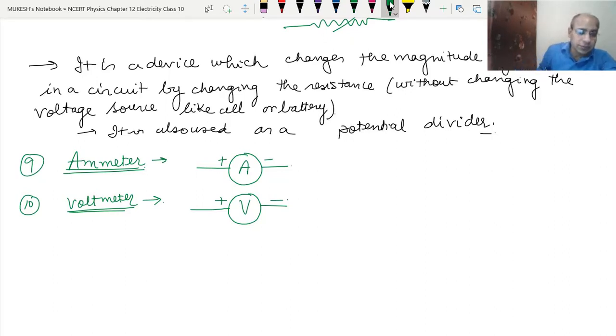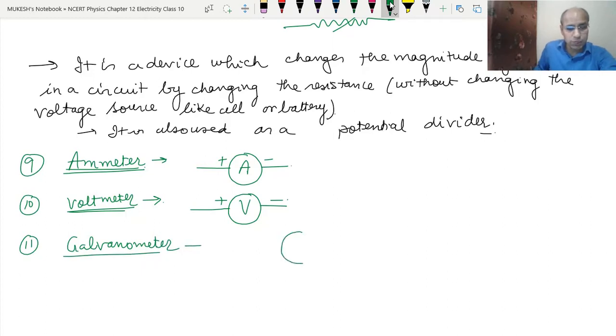And the last one is the galvanometer. The galvanometer will not be used in this chapter. It will be used in the next chapter. So how do we make it? Circle G and two lines, and it has a pointer also. Clear? So this is the symbol of the galvanometer.